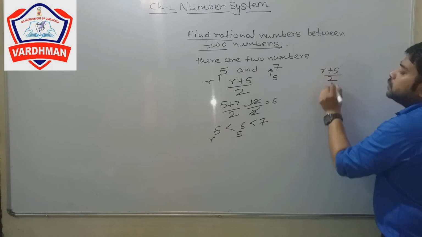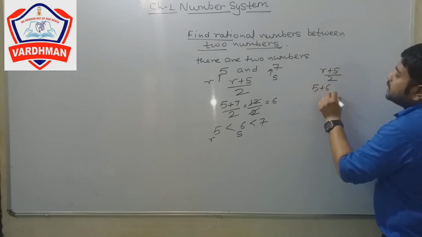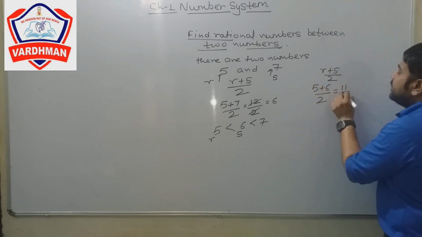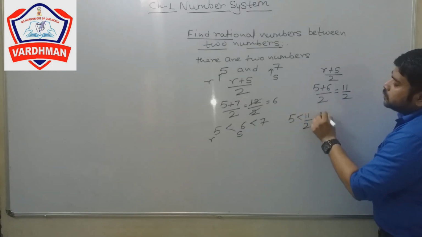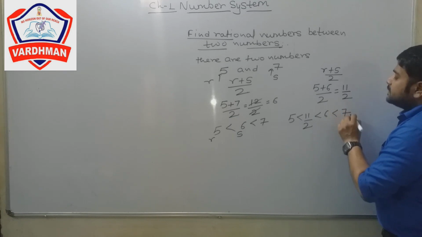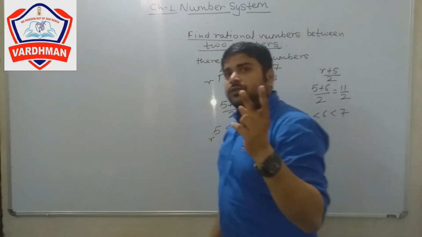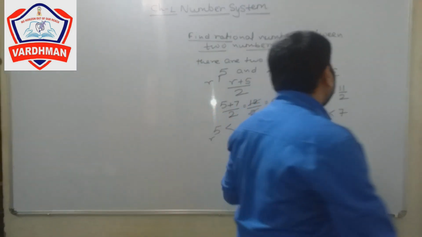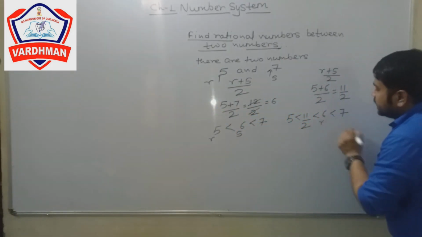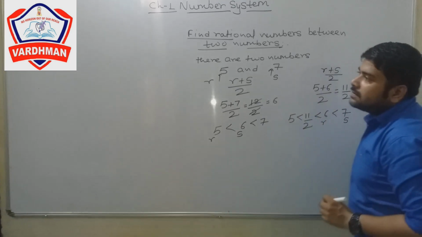After this we have to find two more. This time we take R as 5 and S as 6. Again, the process is (R plus S) upon 2, that is (5 plus 6) upon 2, which is 11 upon 2. That means we have 5, 11 upon 2, 6 and 7. We have found two rational numbers.